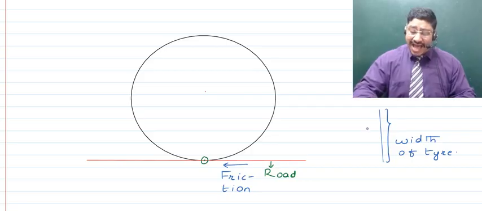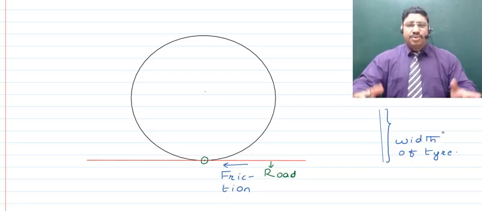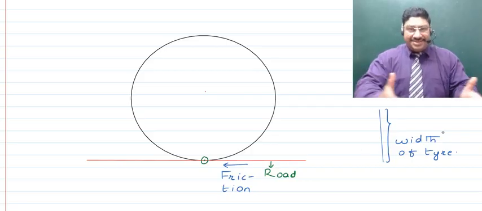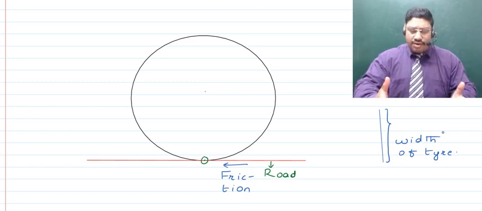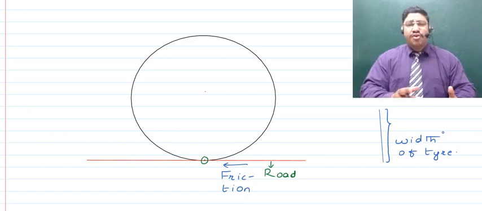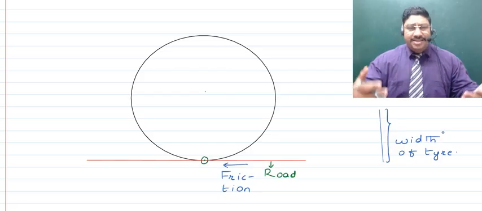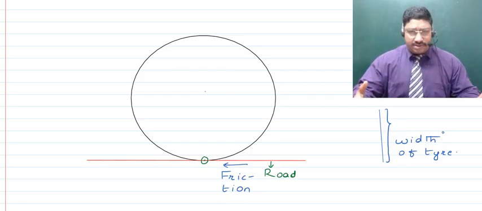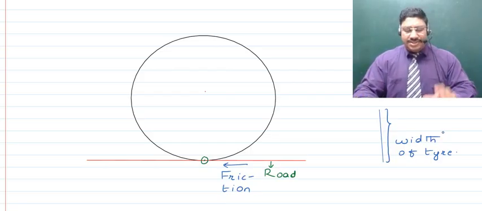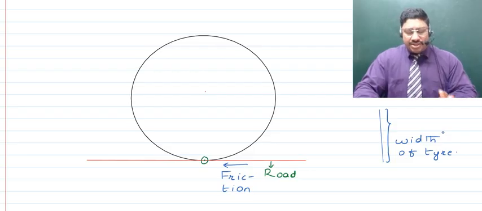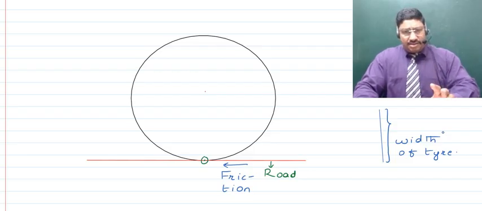It would have not just had a line of contact, it would have had an area of contact, right? And with so much contact, the frictional force would have been much more, and thus moving the vehicle would have been very difficult. Did you understand? So this is a very nice application of circles.